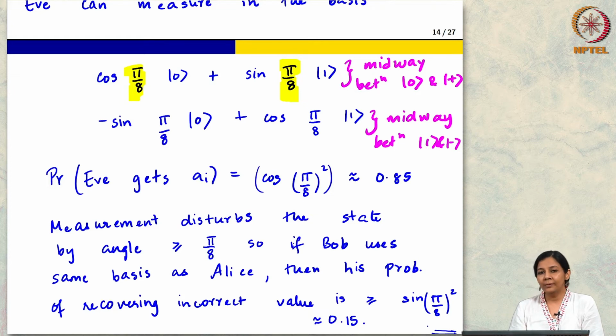So, the question is, when we talk about a quantum channel, are we transmitting qubits or are we converting it somehow to classical bits and then sending those? No, we are talking about qubits. Only then does any of this theory make sense. If you have classical bits, then what edge do you have over classical cryptography?